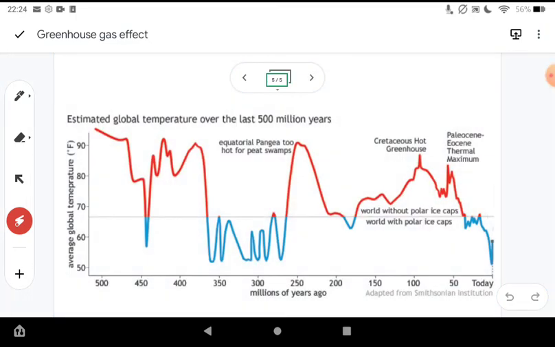Another bit that people tend to argue is this. So this is the temperature of the Earth in our entire history, right? We're looking at very hot periods and very cold periods, and we're currently down here. Now, the last time we had a mass extinction was here, and we've got this rapid change in temperature. We're actually seeing a very, very rapid change in temperature here too, which is probably one of the reasons why we're getting things like mass extinctions at the moment. So yes, the planet has gone through these long periods of heat waves and ice ages, and we're currently actually a little bit colder than average. But it isn't so much the actual temperature of the planet that's concerning, it's the rate at which it's increasing that we need to be concerned about.